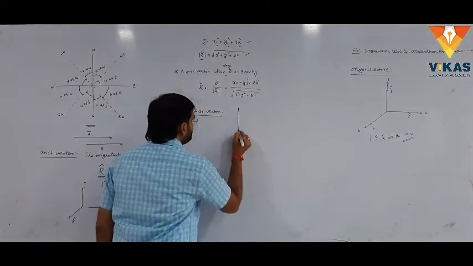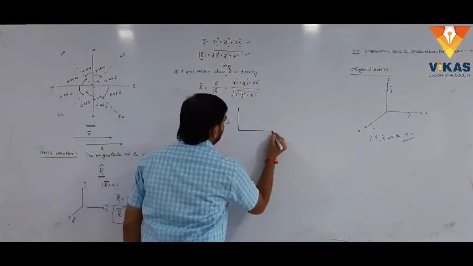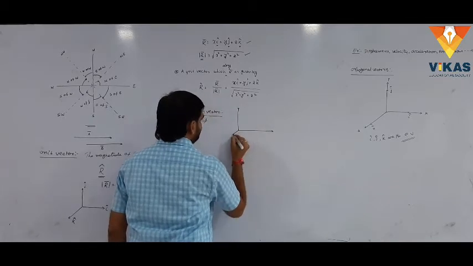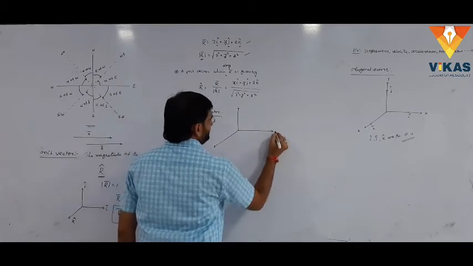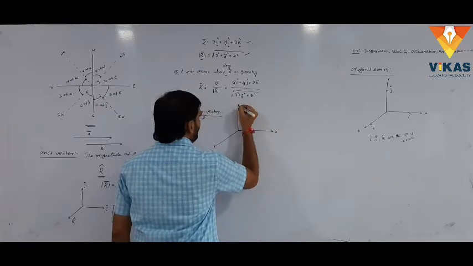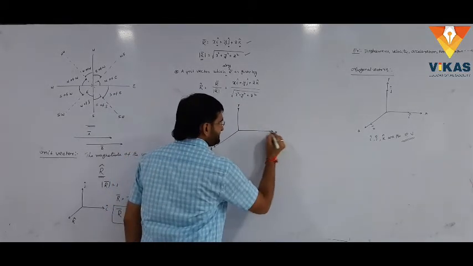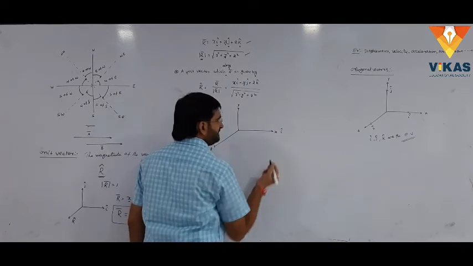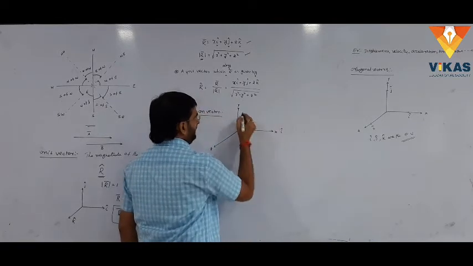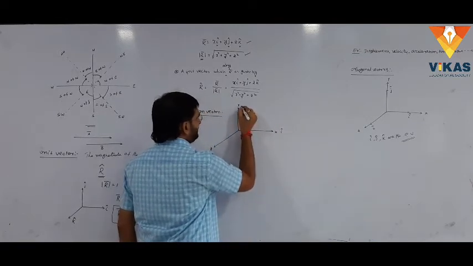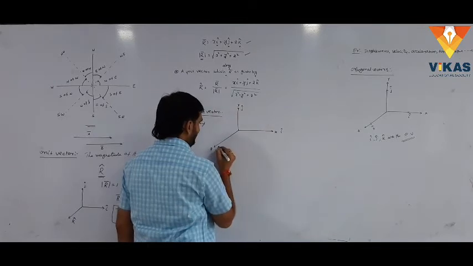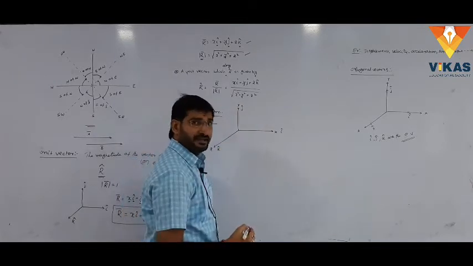Here, let us consider a three-dimensional coordinate system like this. This is the x axis, this is the y axis, this is the z axis. The vector along the x axis, the unit vector we already know, is i cap. The vector along the y axis is j cap. The vector along the z axis is k cap.